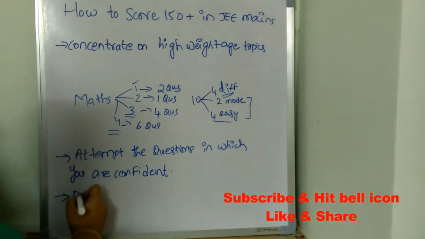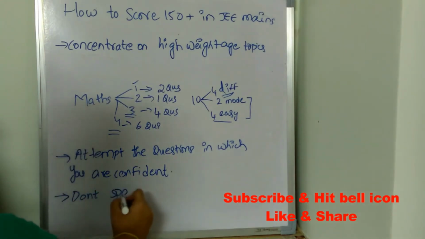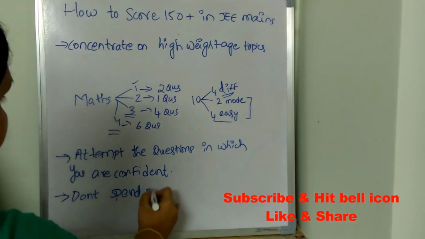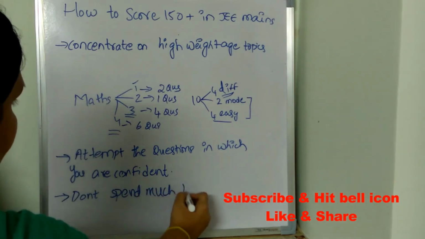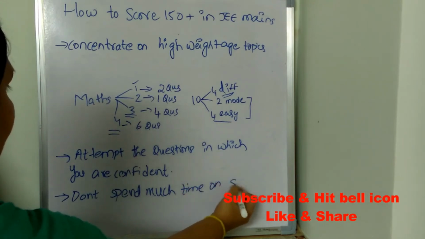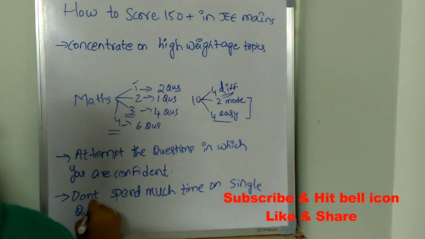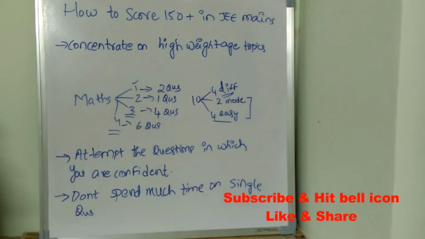Don't spend too much time on a single question. If you start spending so much time on a single question, at the final stage you will run out of time.